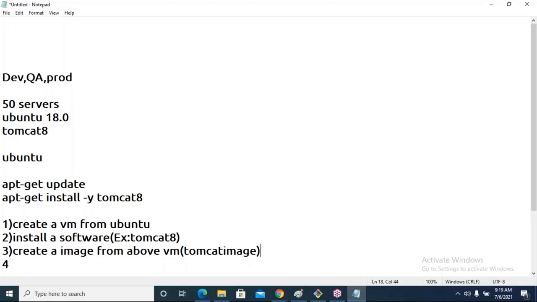Across several teams this image can be shared and reused by many team members. Once the image is created, I am going to create a VM from the Tomcat image. This is the approach.